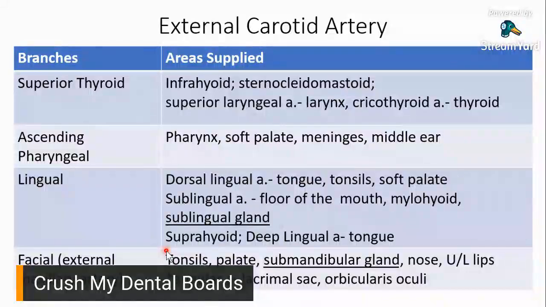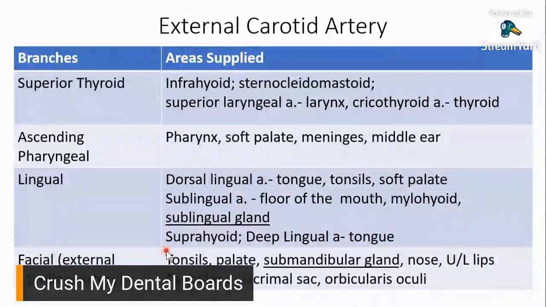So imagine, like superior thyroid. Na-imagine nyo naman kung nasan banda yung thyroid ninyo, di ba? So it's somewhere on your neck. It's not too high up your neck, not close to your jaw, but it's there, smack in the middle of your neck. That's where your thyroid is.